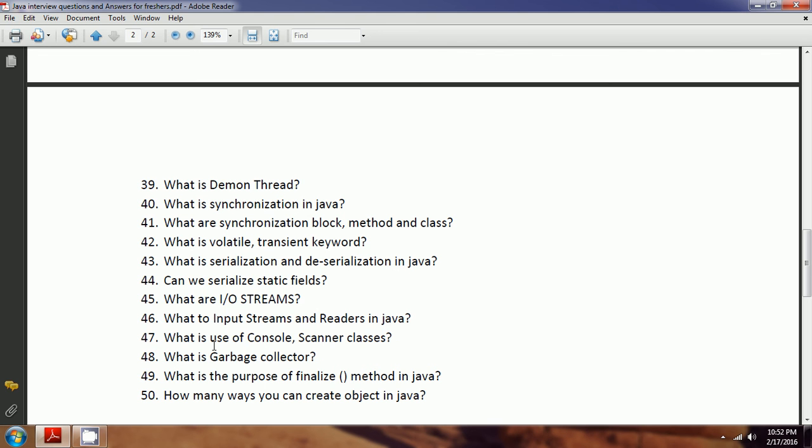And what are input streams and readers in Java? Whenever you are working with big files or images, always prefer input streams. And whenever you are working with character-related files, where you want to read or write character data, always prefer the reader and writer classes. That means FileReader, FileWriter, these things.